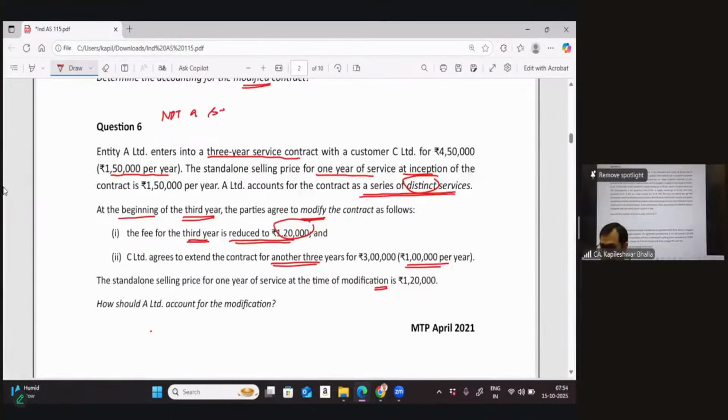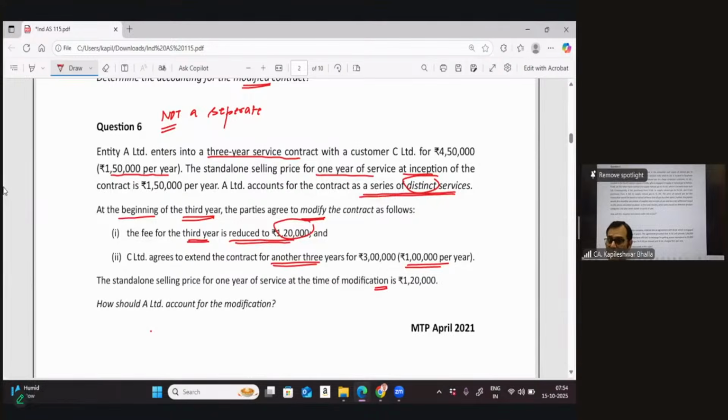Once you say that it's not a separate contract, the next question that comes to mind is what kind of accounting are we going to apply? We can say in this particular case, it is going to be a change which is accounted prospectively. Let me make a little interesting statement as well, though I will club this in my conclusions after the end of the modification question.